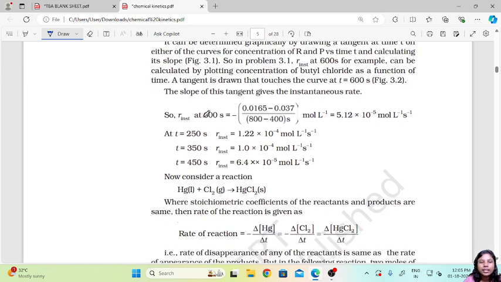So for r instantaneous at 600, we can calculate given the two concentrations and the time. So we get 5.12 into 10 raised to minus 5 mole liter inverse second inverse. Similarly, for different times we can calculate the instantaneous rate.